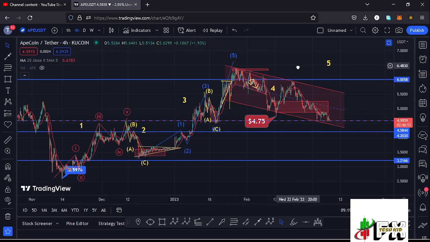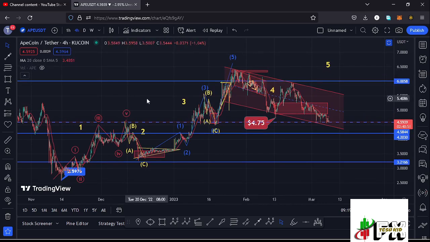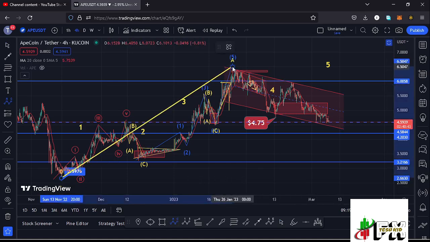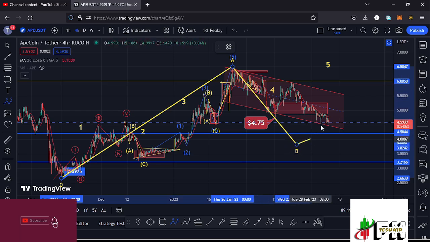And I have an alternative scenario that we can have here on the Apecoin chart, where we can term this whole scenario as an ABC corrective structure, where we can have this as the wave A, making a peak at around the $6.42 mark, and whatever we are seeing at the moment is a corrective structure to the lower side in the formation of that wave B. And once the low for this wave B is in, then we can expect another impulsive wave to the upside in the formation of that wave C.